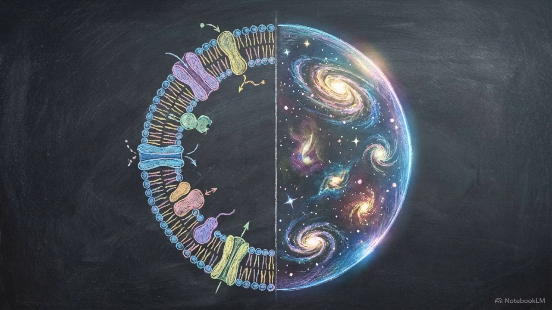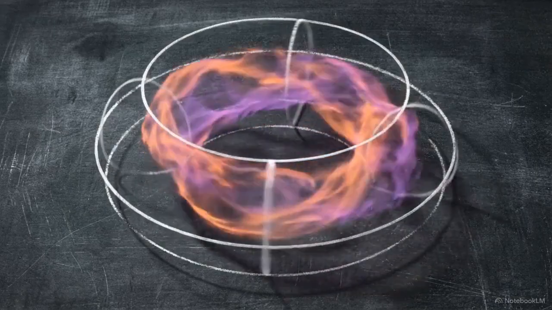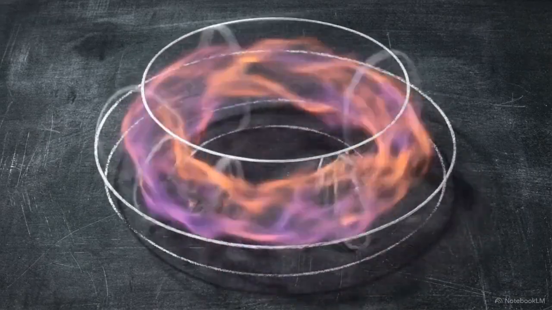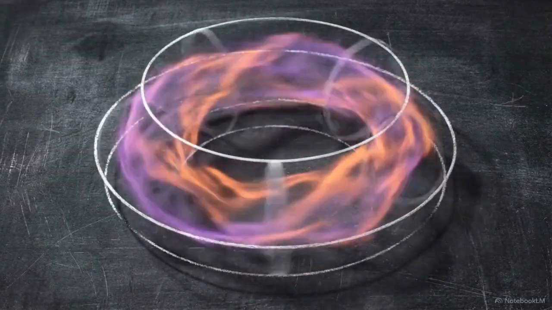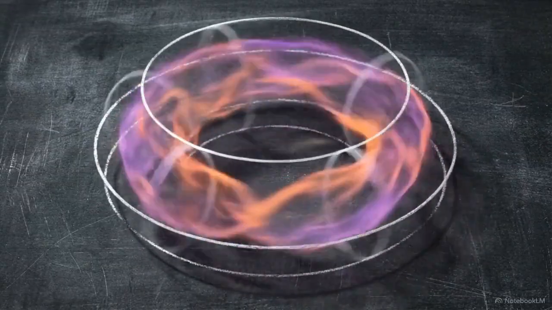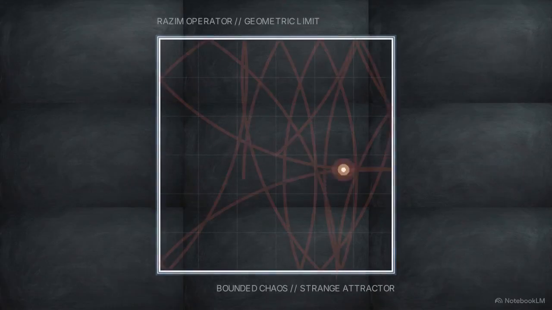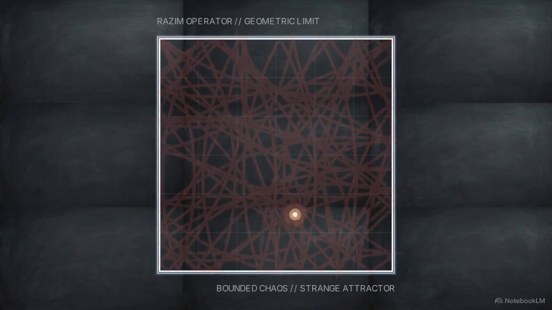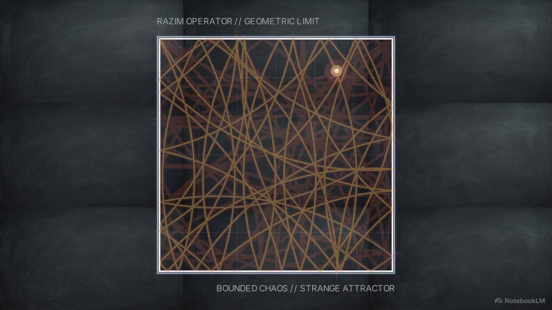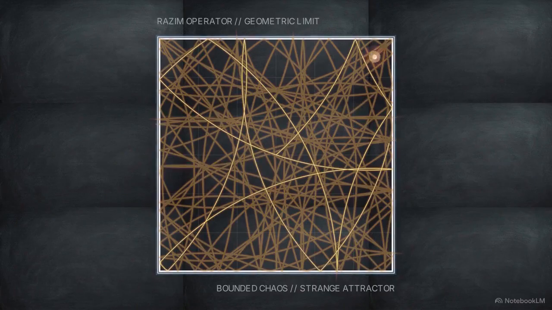A living cell or the boundary of the observable universe are both finite containers. They possess limited space and limited energy, yet they produce endless, non-repeating behavior, generating infinite variation without escaping their bounds. This is the state of bounded chaos. In a continuous time dynamical system, it represents the ability to maintain complex, unpredictable motion indefinitely while locked inside a